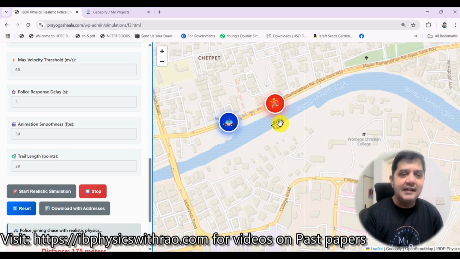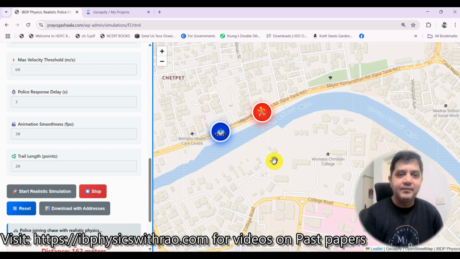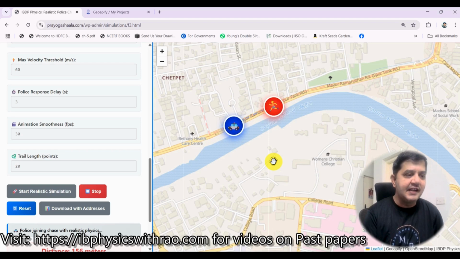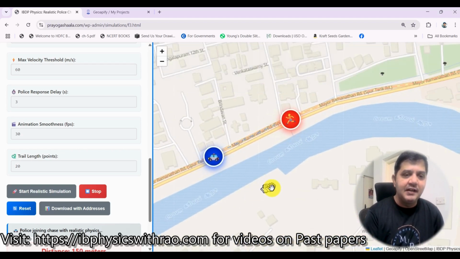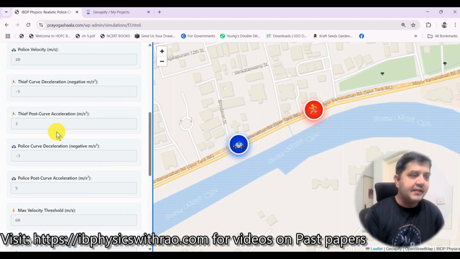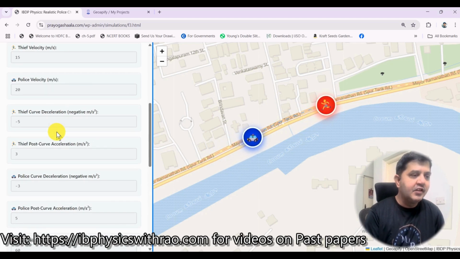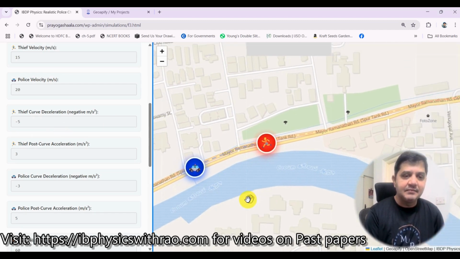Then he has to grab this fellow. He has to catch this fellow. I think he will be able to catch, because my velocity is much higher as compared to this. Oh, he catches. Let me wait for it and see. Okay, how does he catch it or not? I'll make it a little bit zoomed in, but I'm able to see it correctly. So what were the speeds? Speeds of the police was 20 and thief was 15, and he will be able to catch it at some point.